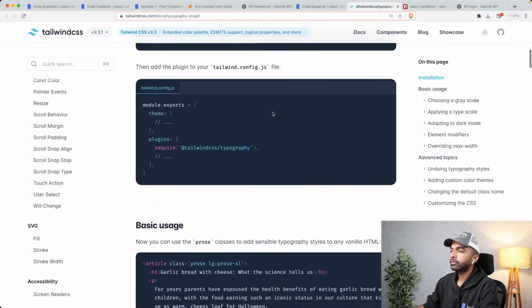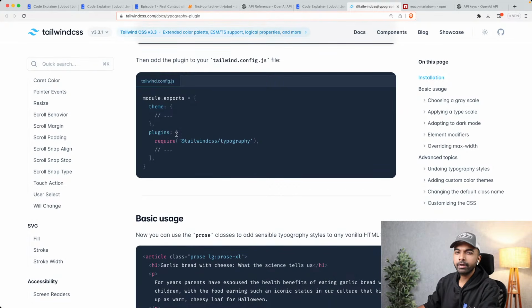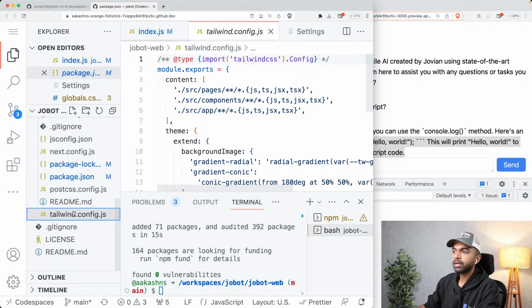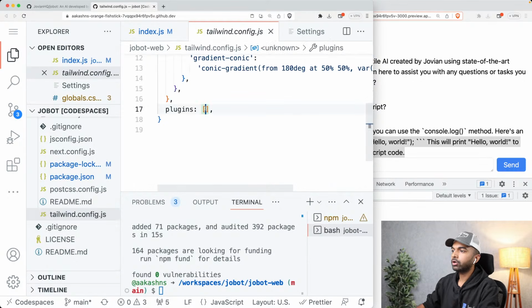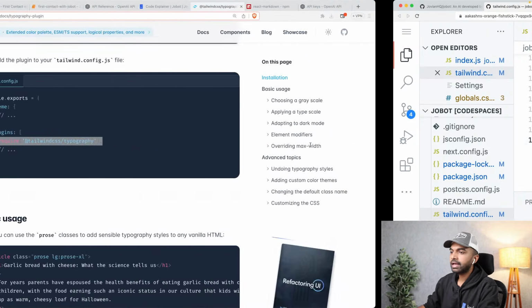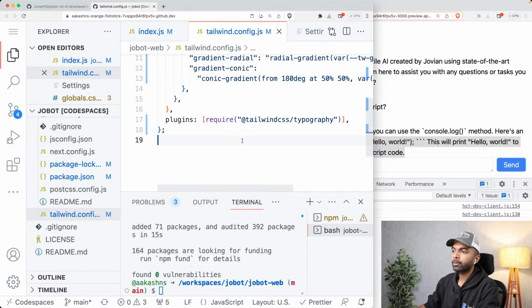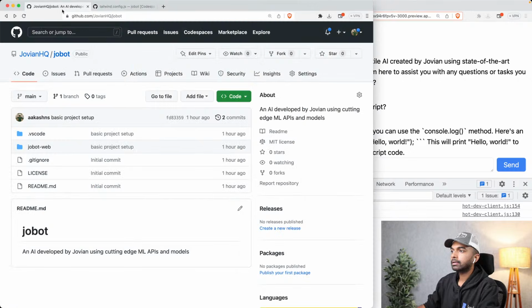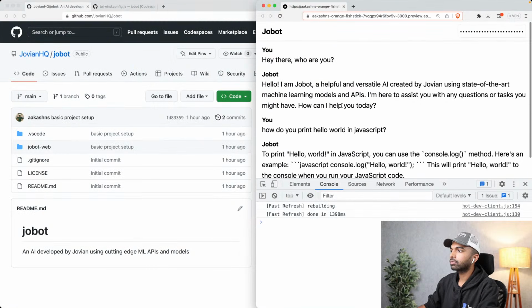Now the other thing we need to do is update the tailwind.config.js file to actually use this plugin. So I'm going to come into the tailwind.config.js file in my project, and here I'm going to come into plugins and just paste require tailwindcss/typography. Okay, we are almost there. The next step is to actually use the prose class, but of course we also need to render this Markdown properly, and that's where we're going to use the React Markdown. So let's use the React Markdown code here.